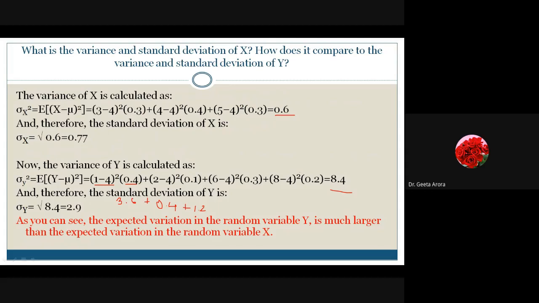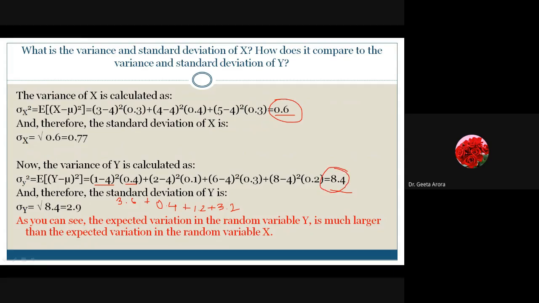And the next one we have is 3.2. 4 square means 16, and 16 into 0.2 gives me 3.2. So if I add all these, it will give me the answer 8.4. So we are getting very small variance here, and here the variance is very large.